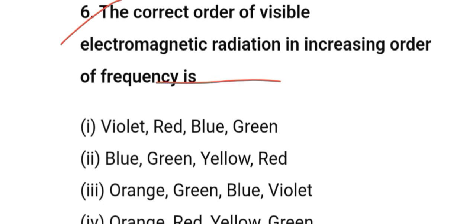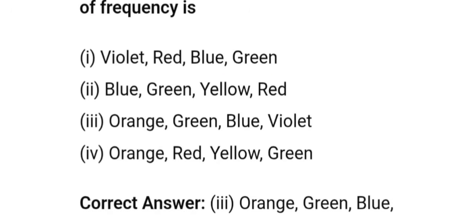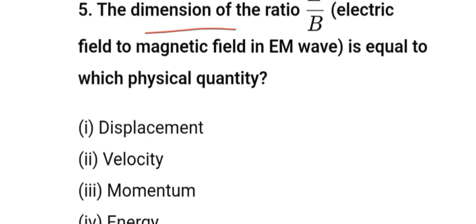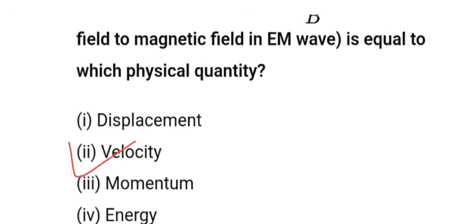The correct order of visible electromagnetic radiation in increasing order of frequency is orange, green, blue, violet. Option 3. The dimension of ratio E by B, electric field to magnetic field in EM wave, is equal to which physical quantity? Option 2. Velocity.